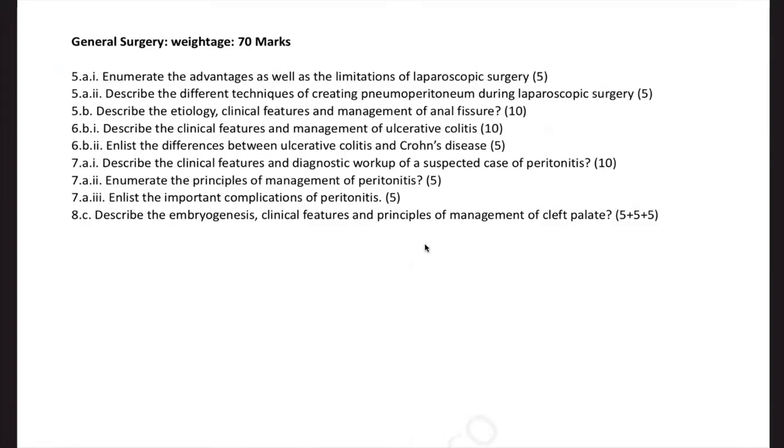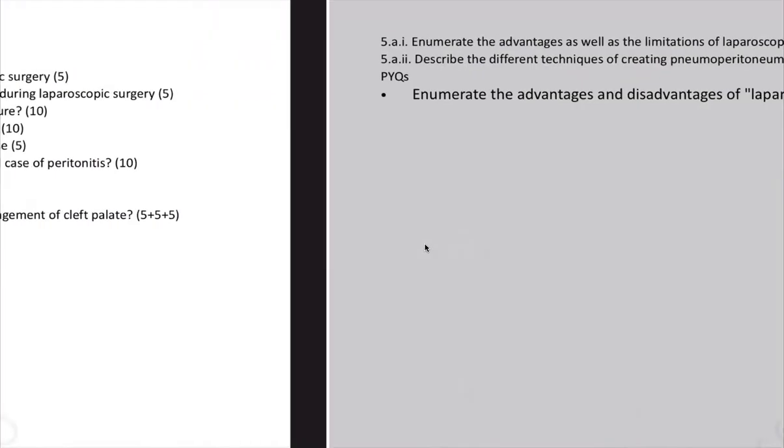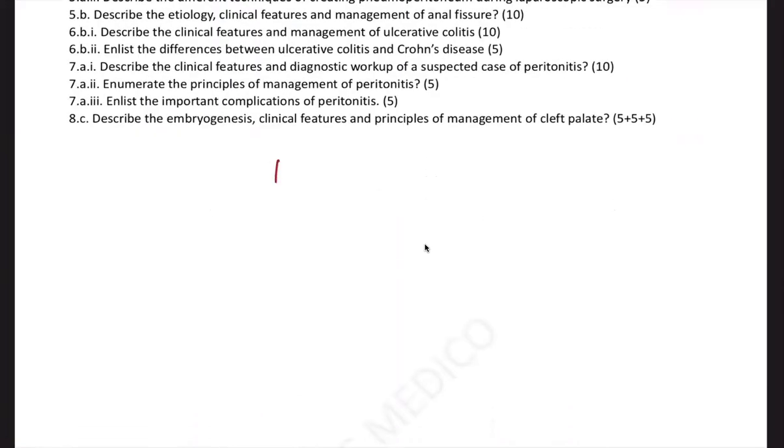I think it looks predictable and familiar, not many unasked questions, right? Now, general surgery weightage is 70 marks, and general surgery is one area where they ask a lot of unasked questions. Like they asked a question on peritonitis, which is peptic ulcer perforation peritonitis, which we already covered in the regular course. They asked a question on cleft palate, which is again an important, unasked question.